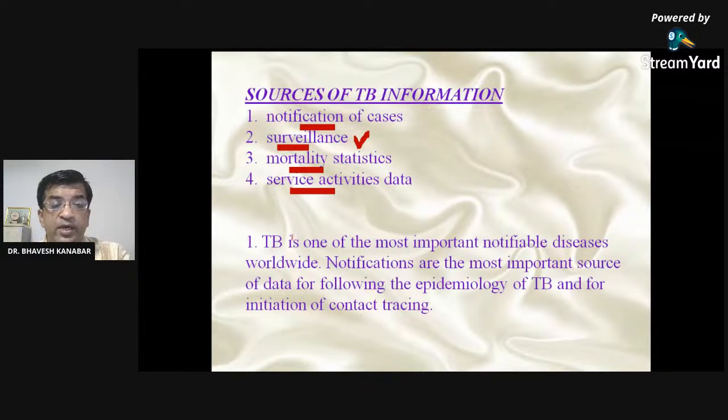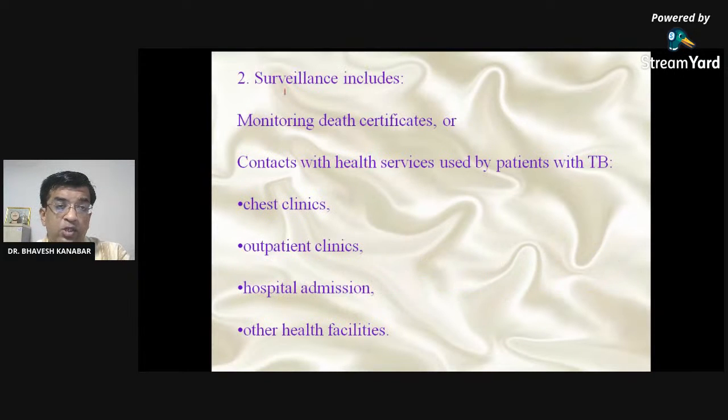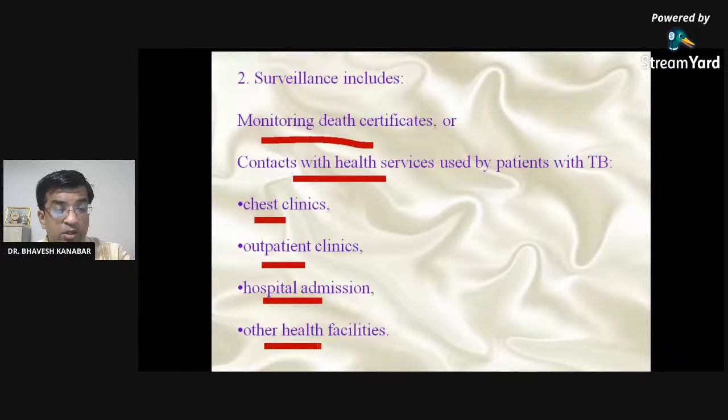Then service activity data. Tuberculosis is one of the most important notifiable diseases worldwide. Notification is the most important source of data for the epidemiology of tuberculosis and for the initiation of contact tracing. Surveillance also includes monitoring of death certificates and contact with health services used by patients with tuberculosis: chest clinic, outpatient clinic, OPD clinic, hospital admission, or other health facility.